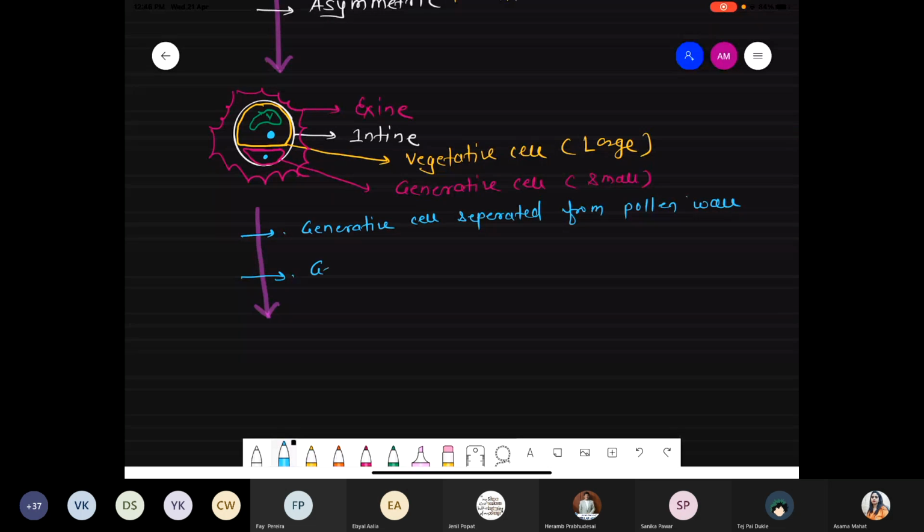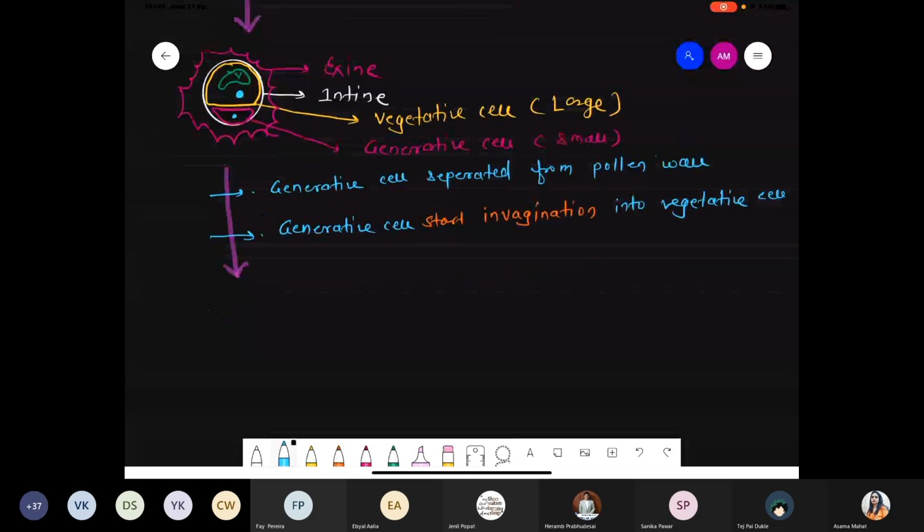So the same generative cell will start invagination. And invagination is nothing but inward movement. So it will start invagination into the vegetative cell. So it's the second event.